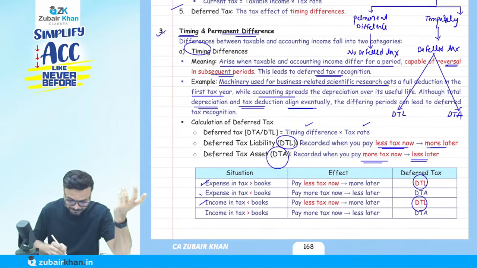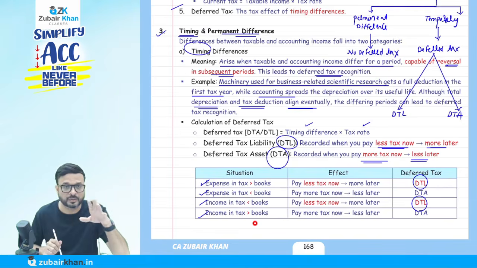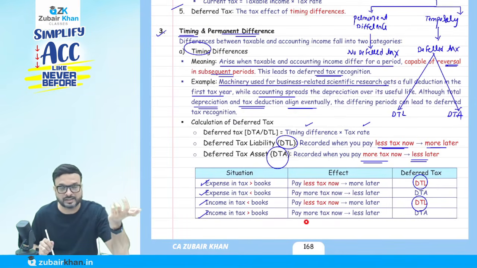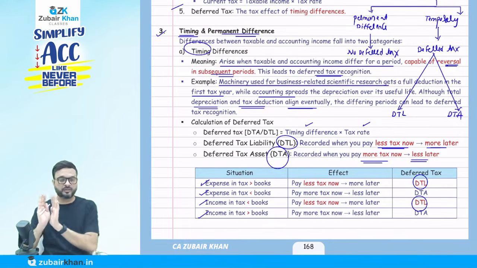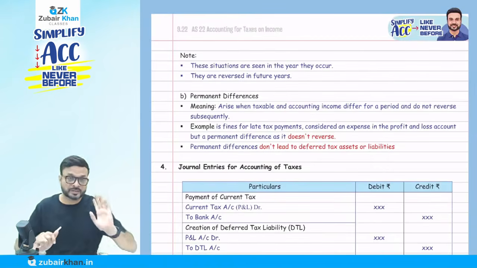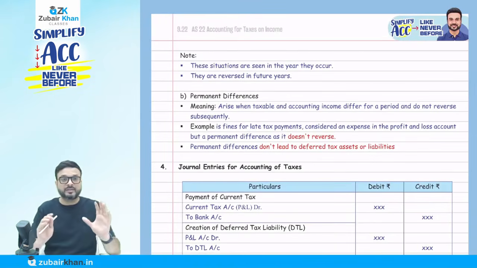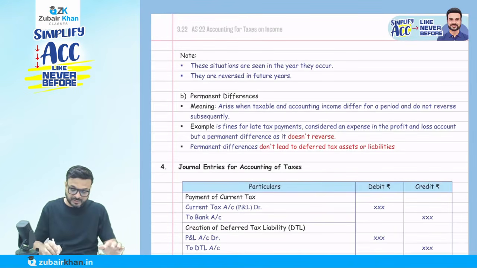Then, income in tax is more than in the books of account. So more income as per the tax law, more profit, more tax. More tax now, less later, it's a deferred tax asset. This is how you have to decide whether it's a deferred tax asset or deferred tax liability. The situation is seen in the first year it occurs. Very important: when we see whether it's a deferred tax asset or liability, we decide that in the first year only, and in later years it will always be reversed.